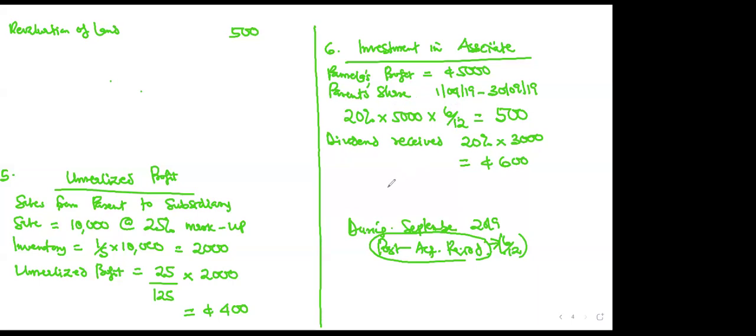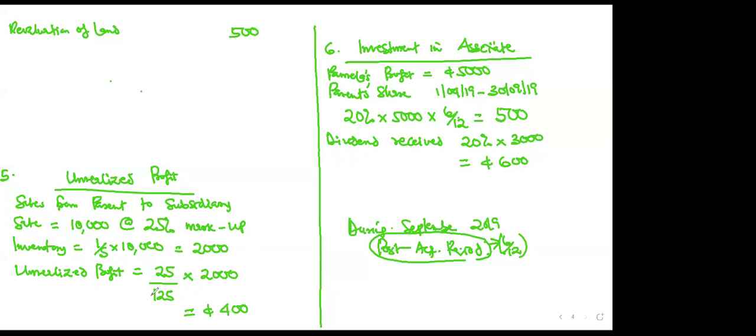Good. So anytime they use the word for the year, it means that is for the whole year. So you take your share by multiplying by the number of months you have operated. But if they use the word during the post-acquisition period, it means that it is already covering the post-acquisition period of 6 months. So you don't multiply by 6 months again. That is why in the unrealized profit here, the 2,000, we could have multiplied by 6 over 12. But the reason why we didn't is that they said during the post-acquisition period. Let's go back to footnote 4 and analyze this.